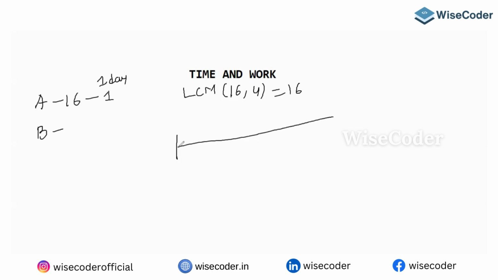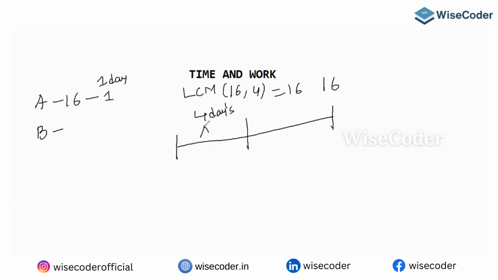Let's say this is the whole work of 16 chocolates. 16 units. Guys, who worked alone? So A started the work. After 4 days only B joined with him. Yes or no? So first 4 days,